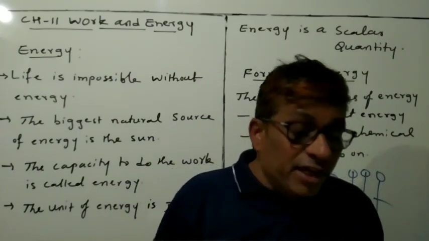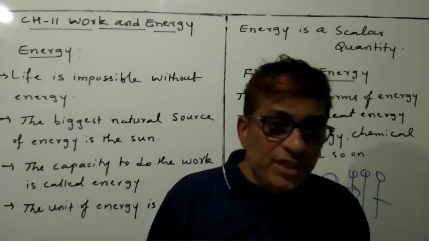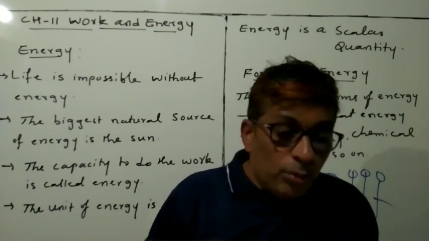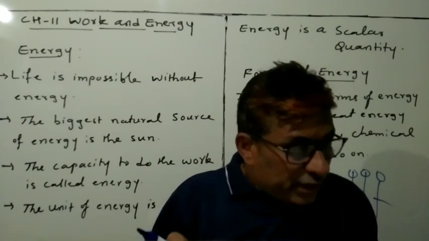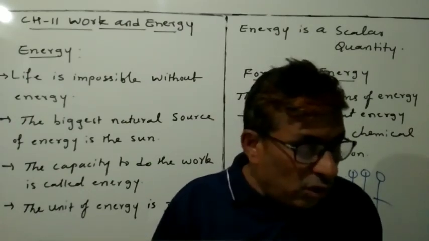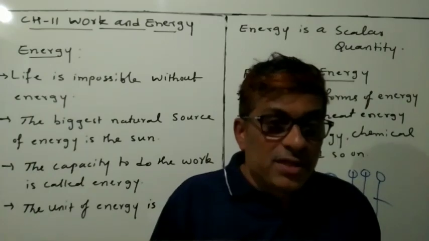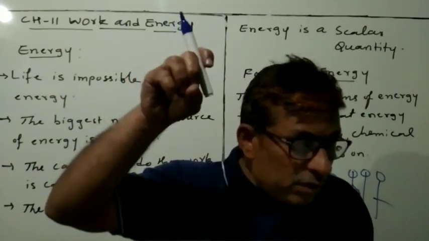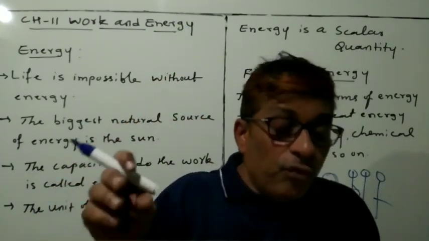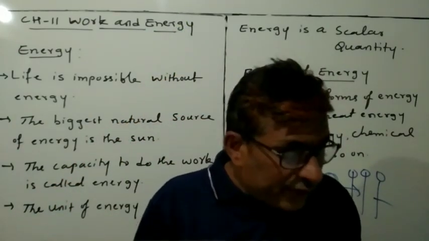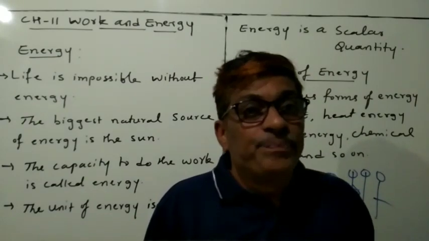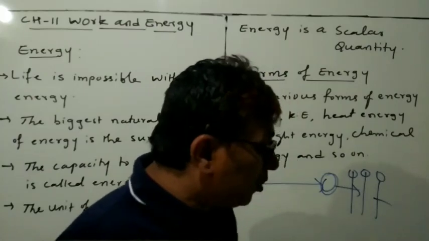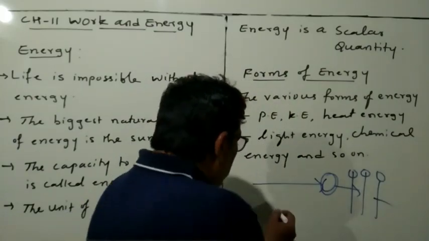How does an object with energy do the work? The question arises, how does an object with energy do the work? An object that possesses energy can exert a force on another object. One object is gaining energy and exerts a force on another object. When this happens, energy is transferred from the former to the latter.